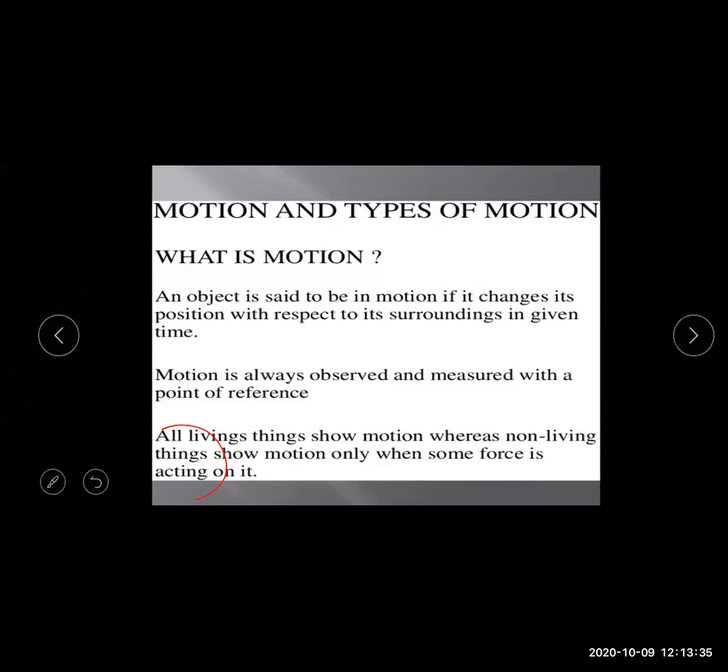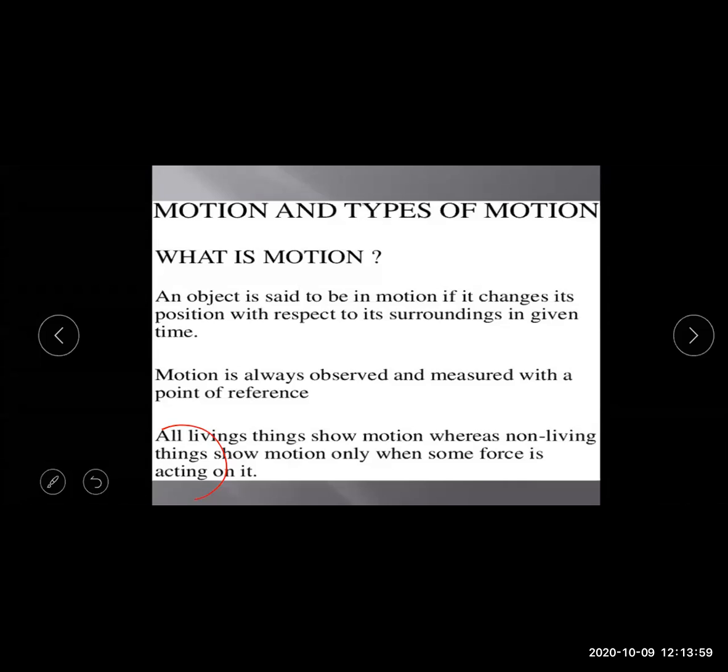Motion is always observed and measured with reference to a point of reference. From the point of reference we can understand that the object has been displaced from one place to another.